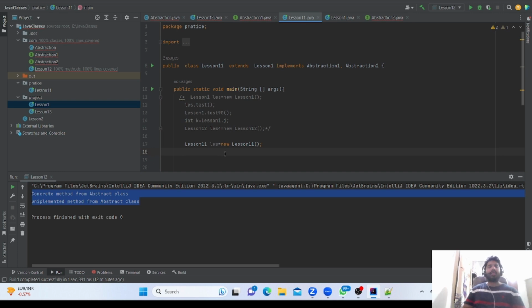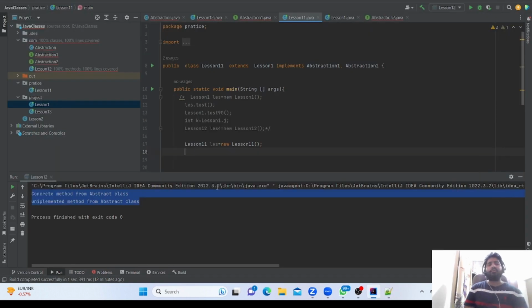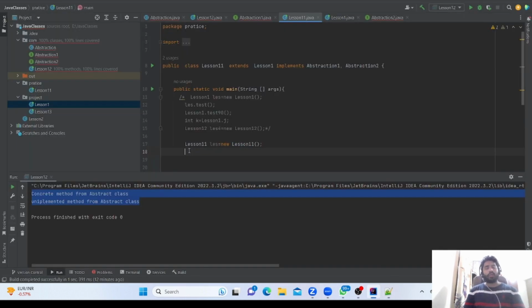That is called inheritance. Like we have not written any method here, still we can reuse those methods which are available in lesson one. So that is called inheritance. Now third is polymorphism. What is polymorphism?